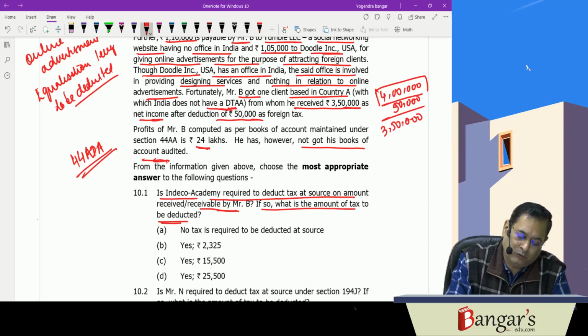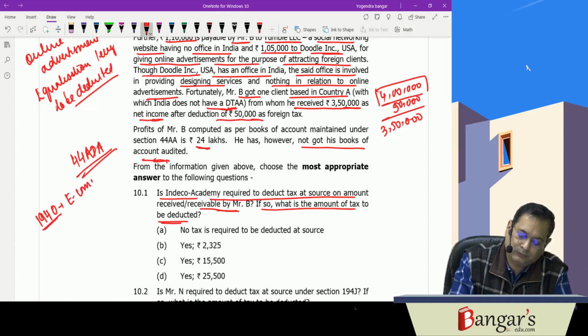Now they have introduced a provision of section 194O. That is, an e-commerce operator is required to deduct tax at source.